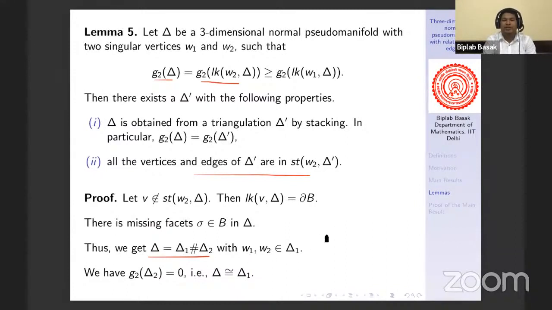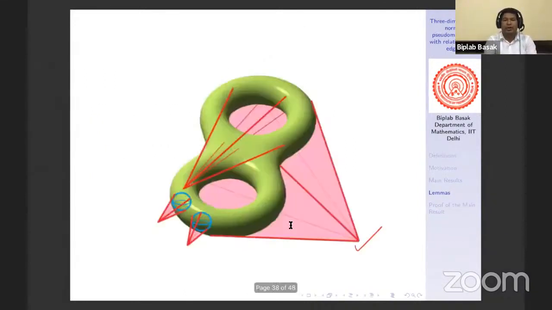Now if we calculate G2, we will get G2 of delta 2 will be 0. That means delta 2 is a stacked sphere. That means delta is combinatorially equivalent to delta 1, and the number of vertices is reduced by 1.